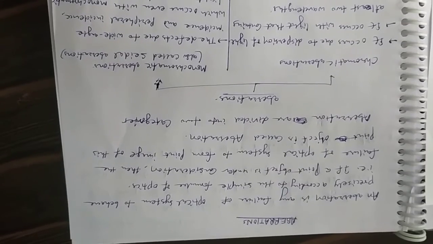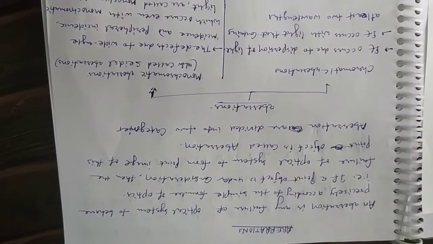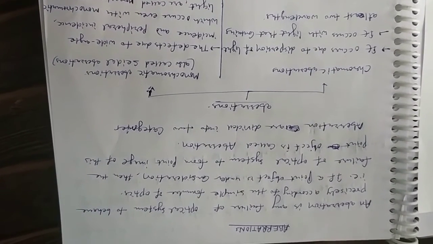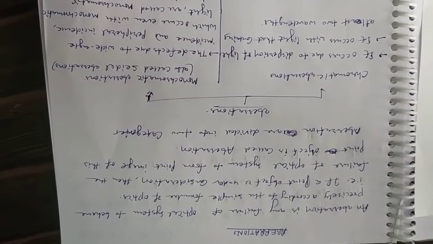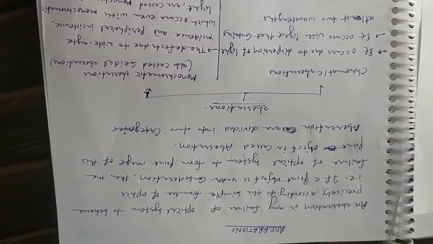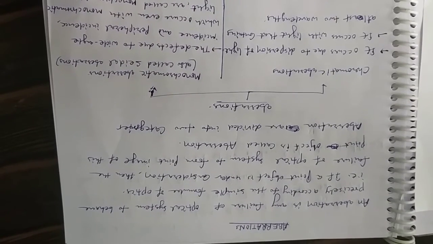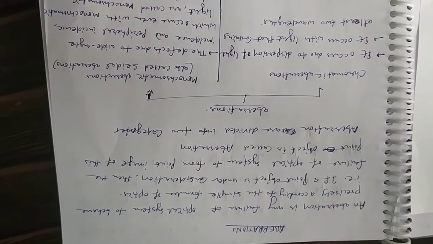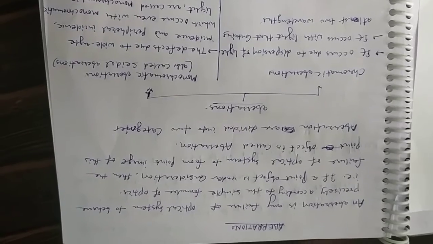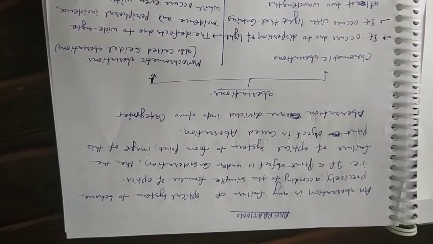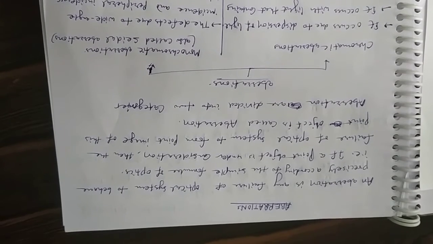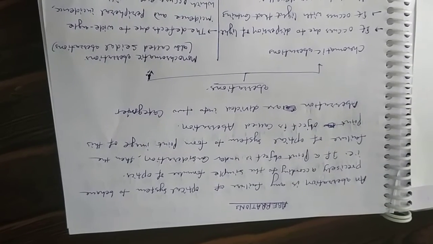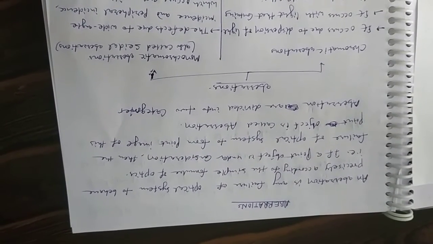Means if we make the image from the point object, then the image must be a point image if the optical system is free from aberration. But in the presence of aberration, the image of a point object is not always a point image. So the definition of aberration is: an aberration is any failure of optical system to behave precisely according to the simple formula of optics.